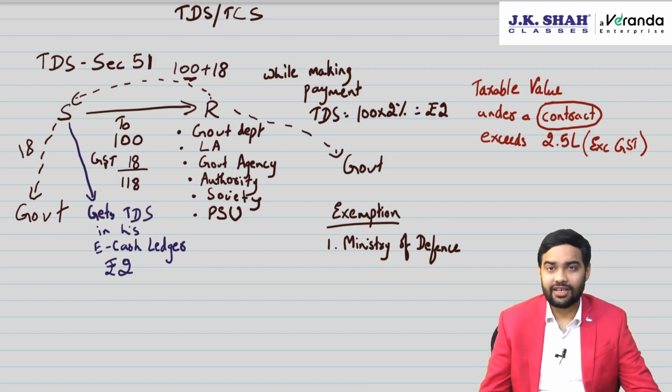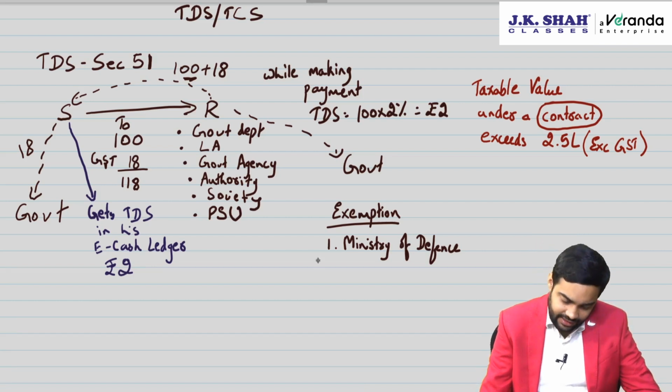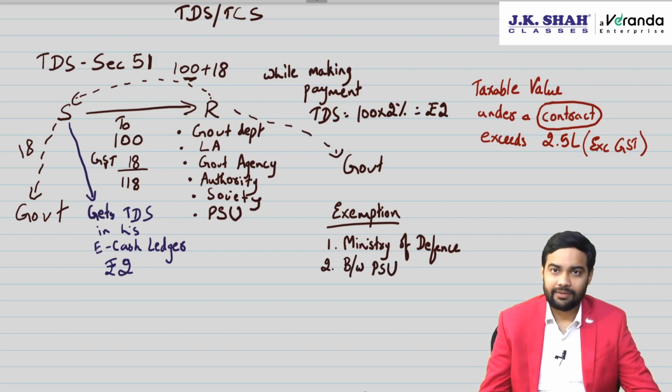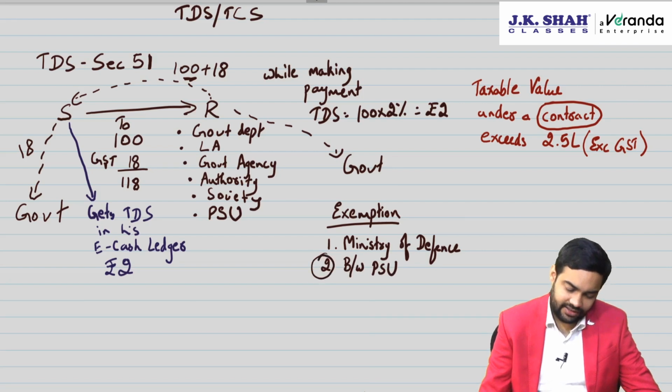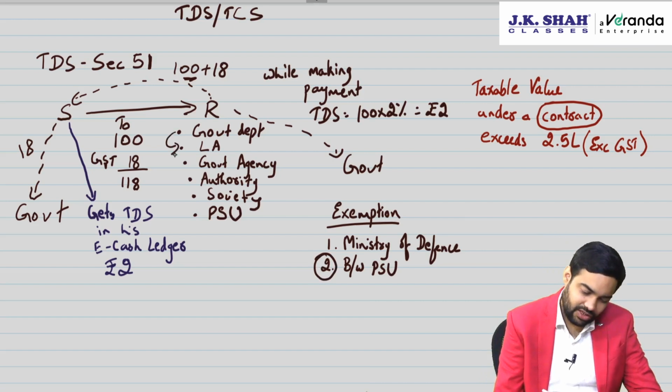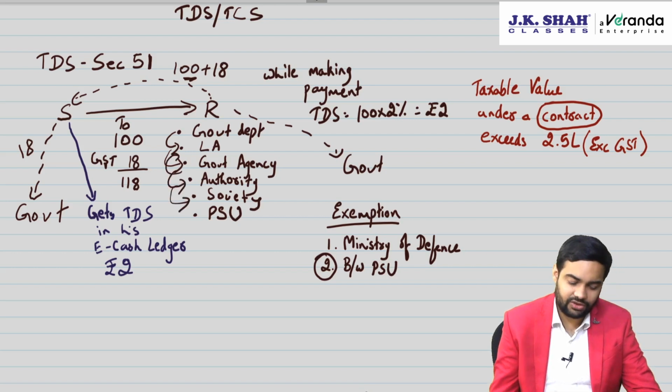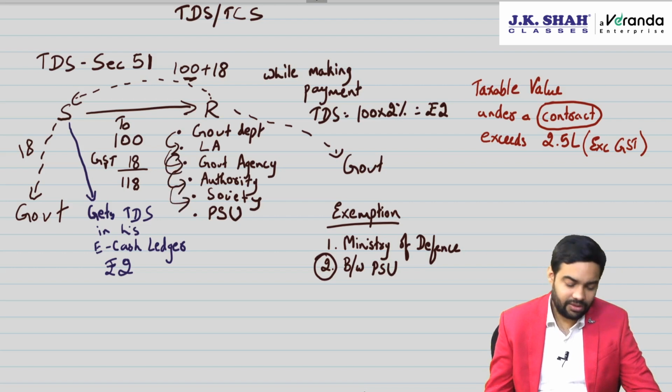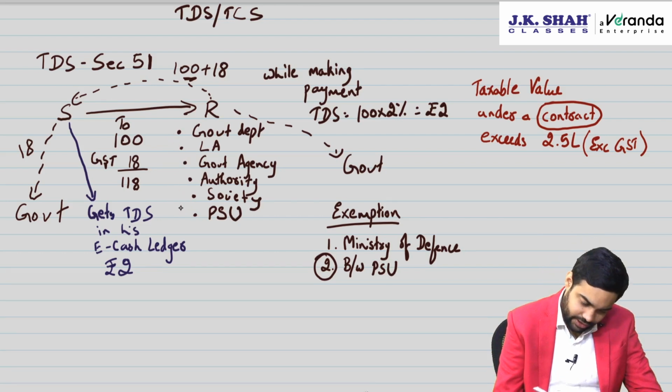Sir, can we seek a refund also of this money? Yeah, eCash ledger is eligible for refund. Then second one, between PSUs. Between two PSUs, it will not apply. When this came, others got angry. Others said, government, you have provided it for two PSUs. What about us? Say suppose government department to local authority, government agency to local authority, government agency to other authority, to society set up by government. So what about us? Then they brought one more point, saying that